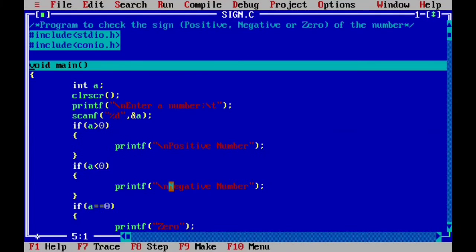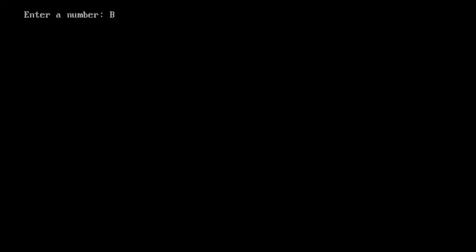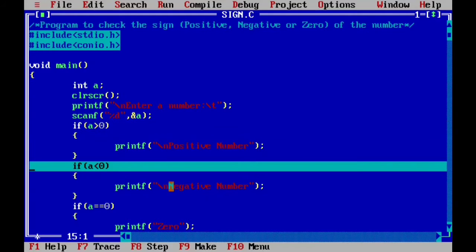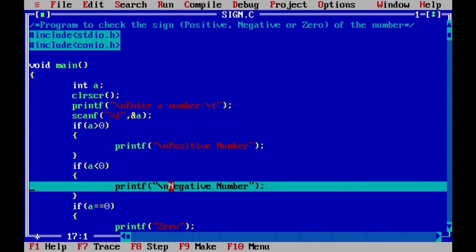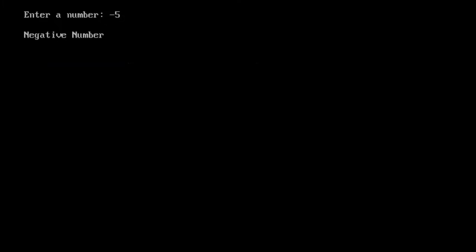Let's run it once again. Clear screen, printf, scanf. Now suppose this time we have entered -5, right? If -5 is greater than 0, false, this will be skipped. -5 less than 0, it is true, so this will be executed. -5 equal to 0, again false, right? So output will be negative number.